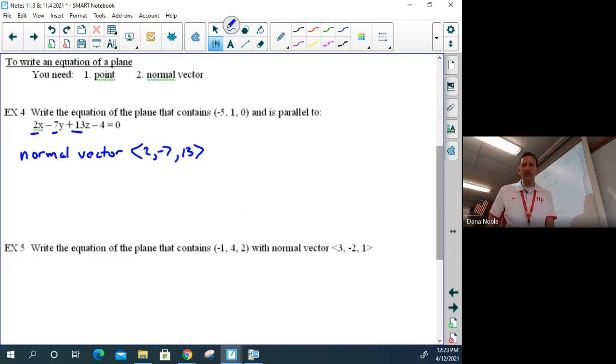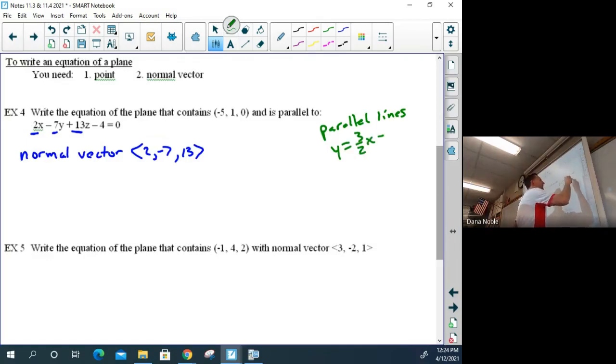Well, we don't need that, because if we were doing parallel lines, switch colors over here, and let's make a note. Parallel lines in 2 dimensions, y equals, I'm making something up here, 3/2 x minus 1, and y equals 3/2 x plus 8. Notice the -1 and the 8 are different. That's what's going to change when we do a parallel plane. The d value, the magical d value, is going to change.